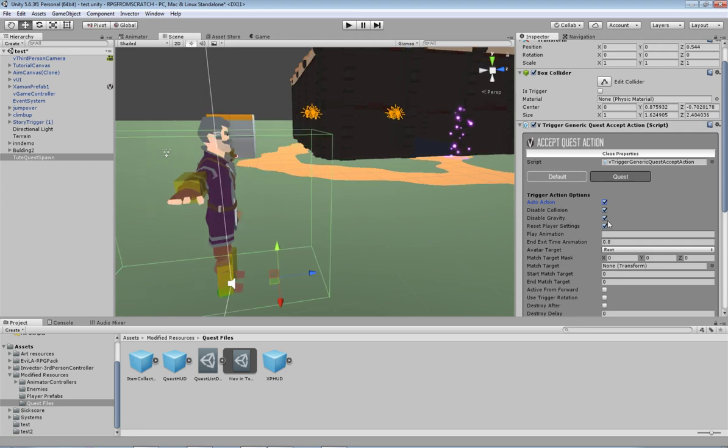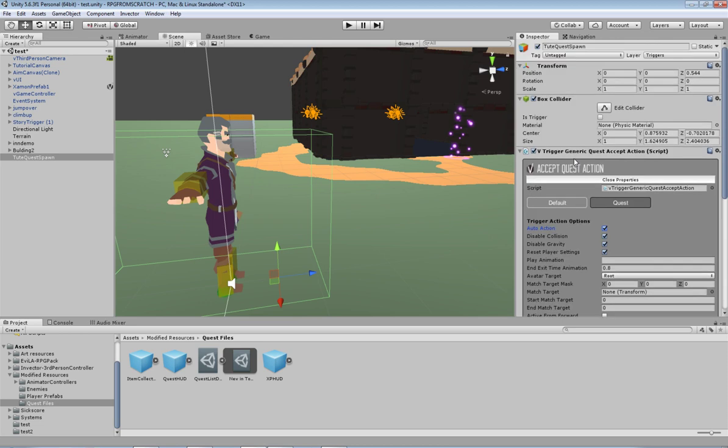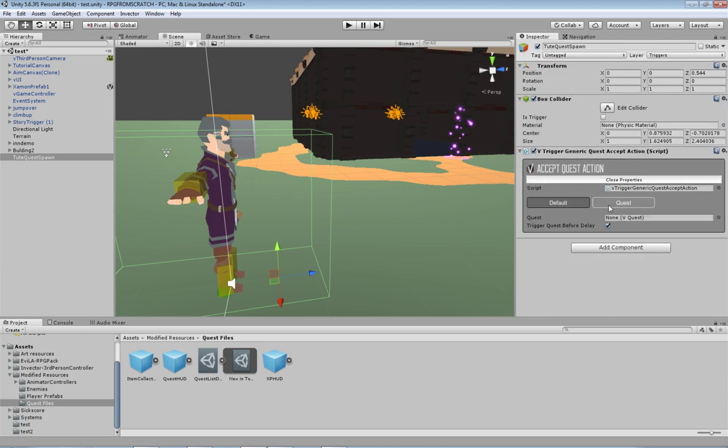Disable collision, disable gravity, don't worry about any of that sort of stuff, leave it as it is now. I don't believe we need to do anything on the do action just yet, so I probably should have looked into that, but that's alright. And now we need to set up the quest thing as well, so we click on the quest tab here and we need to tell it what quest. Well, it's this new in town quest, that's fine.